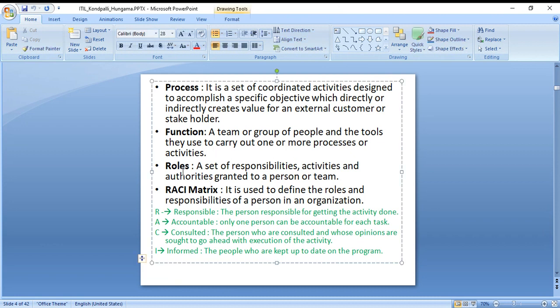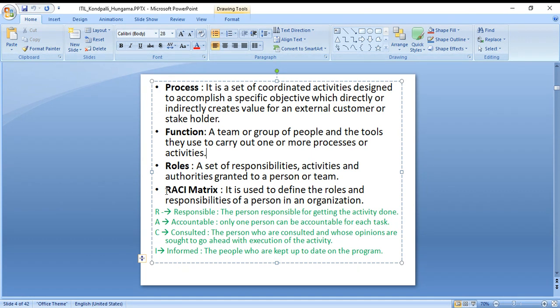And then, what is a role? Once you get into an IT job, you will be assigned a role. So, similar to that, a role is nothing but a set of responsibilities, activities, and authority granted to a person or team. So you can be either a team or a single person. The roles will be assigned to you.